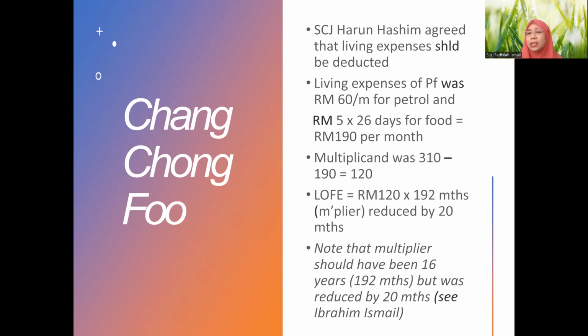But in some other cases, this case has been criticized, because it is argued that the court doesn't have discretion to deduct or to reduce the fixed multiplier. But in this case, the court simply used all the discretion. And maybe the defendant really made a strong or convincing argument. So that's why the court ruled in favor of deduction of multiplicand. That one is understandable. But deduction of multiplier as well, the fixed one. But this is what happened in Chang Chong Fu.